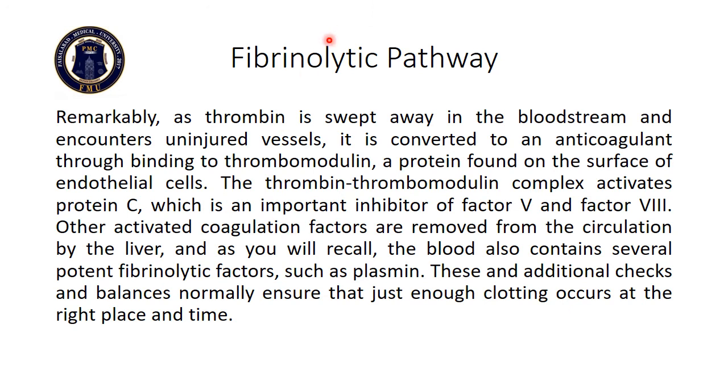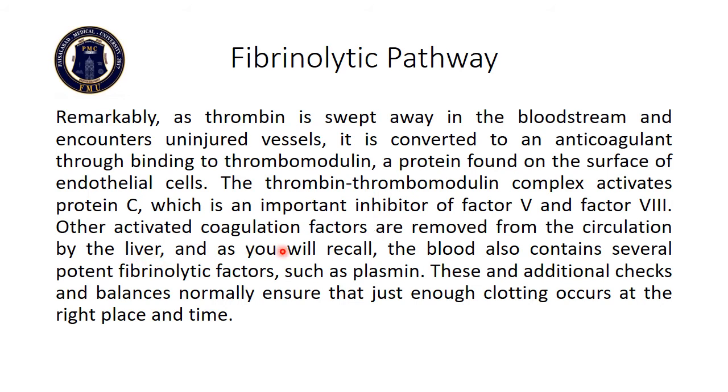Now once a clot is formed, then there is a mechanism for its removal too. Once thrombin enters the blood circulation and encounters an uninjured vessel, it is converted to an anticoagulant through binding to thrombomodulin, which is a protein found on the surface of endothelial cells. This complex of thrombin and thrombomodulin activates protein C, which is an important inhibitor of factor 5 and factor 8.